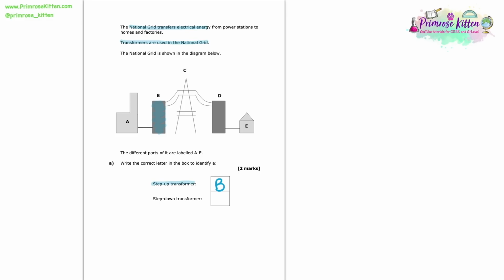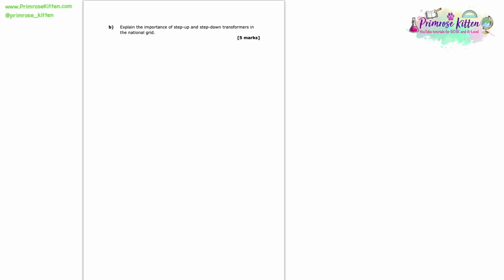We should know that the step-up transformer is always placed between the factories and the national grid, because what it's going to do is step up that voltage to much higher levels for transport along the national grid. Next up, we want to identify the step-down transformer. Now in this case, that is transformer D. We always find step-down transformers after the national grid and before homes. And the whole point of them is to step down the voltage so that it's at safer levels ready to go into our homes.